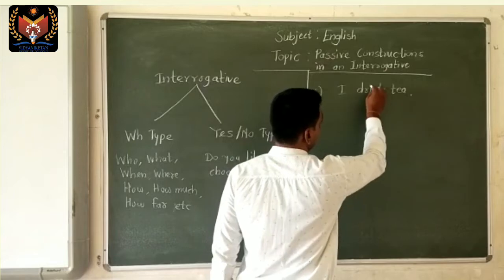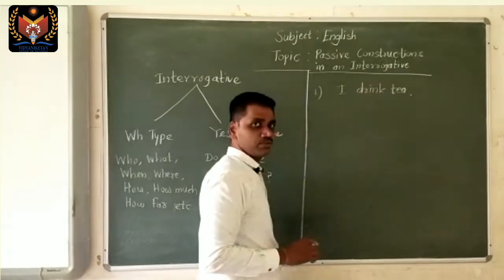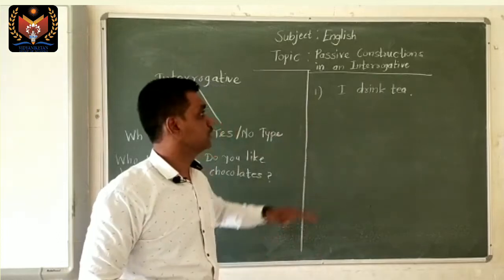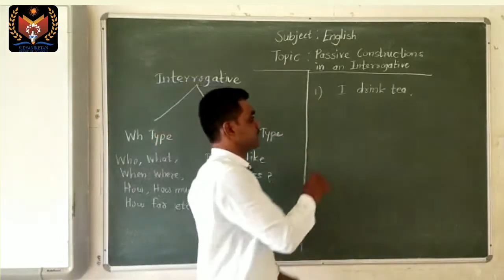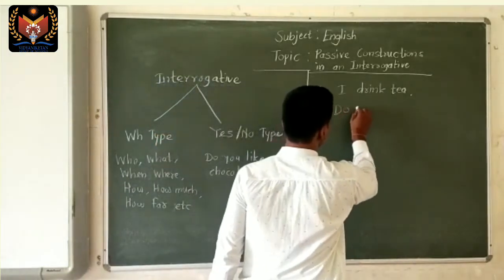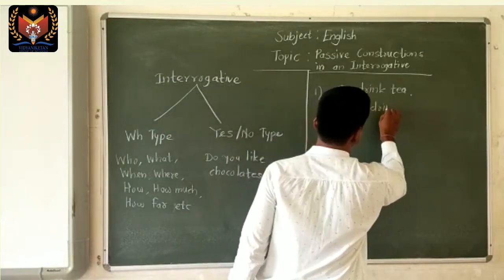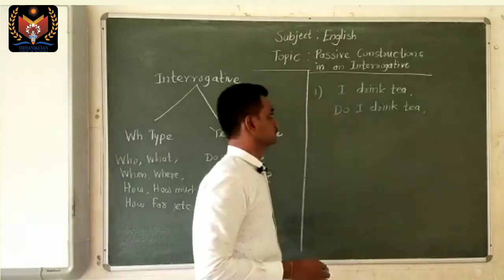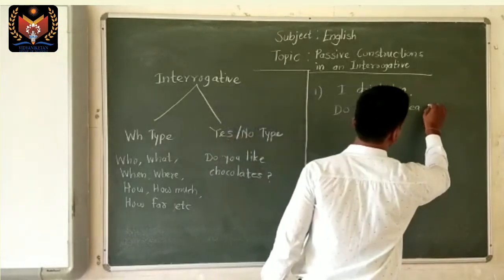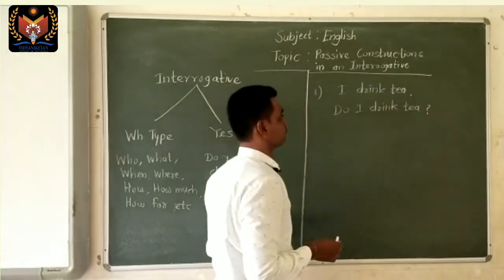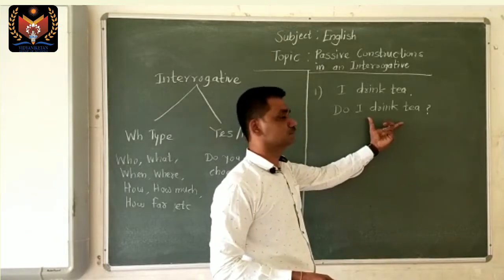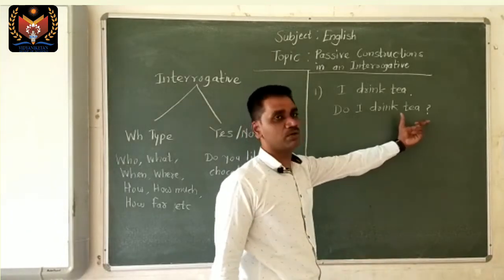If you want to make a question, we take the auxiliary verbs do and does in present tense. So, do I drink tea? And finally put the question mark. Then from this question, find out the subject, verb and object.